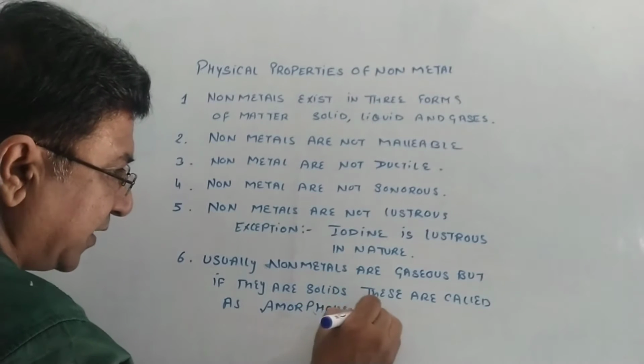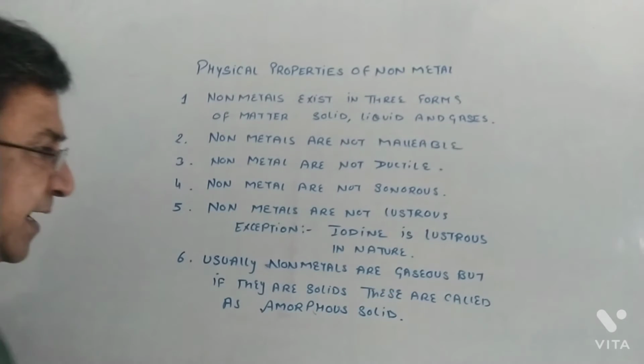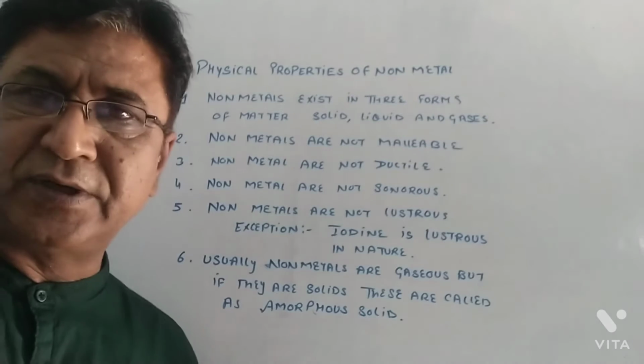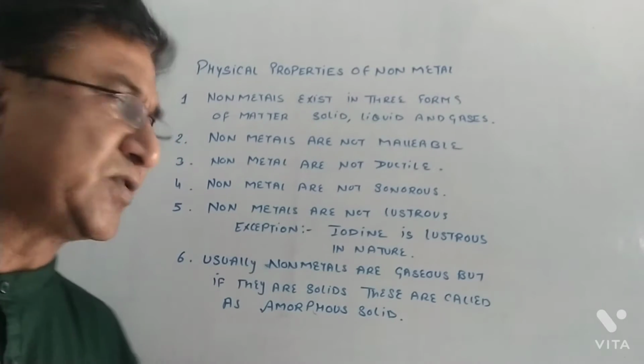What is an amorphous solid? If you take it in hand and squeeze, it will turn into powder. That kind of solid is called an amorphous solid.